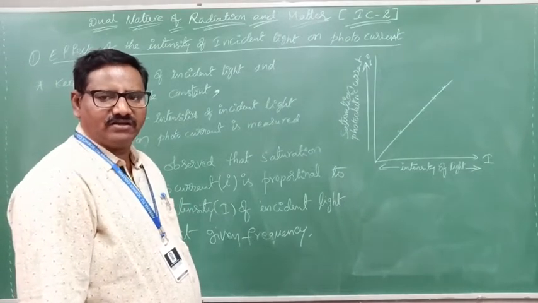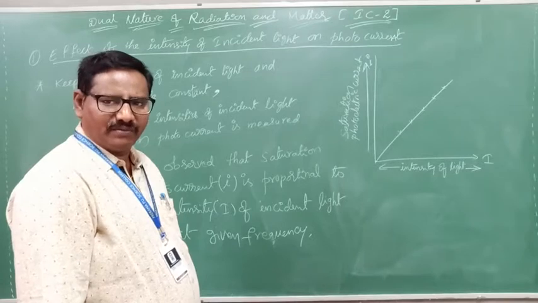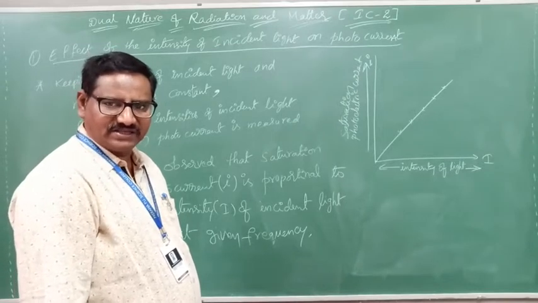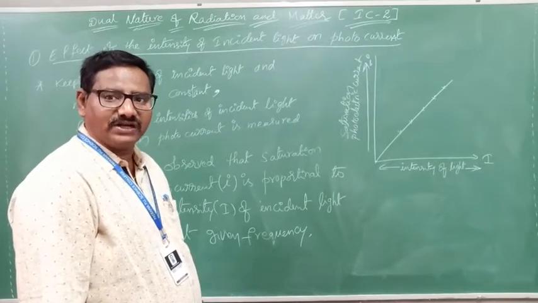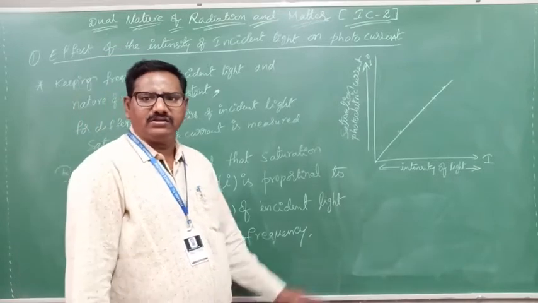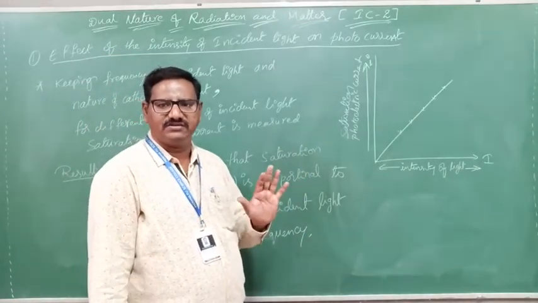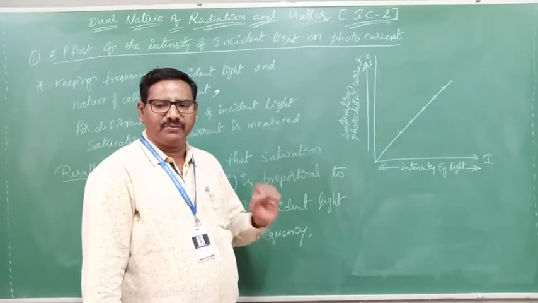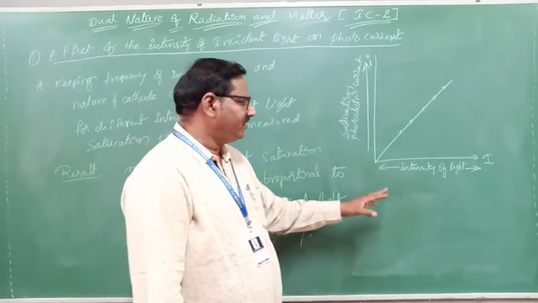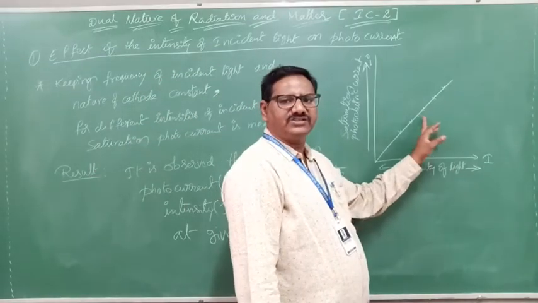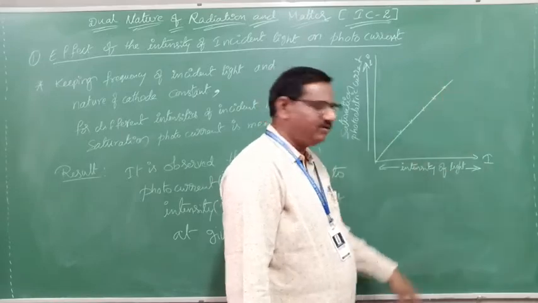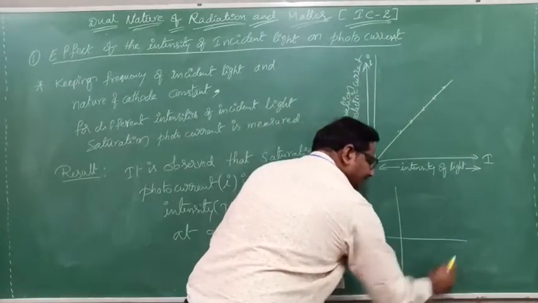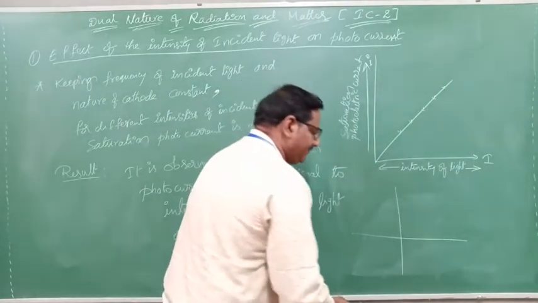If you take only one metal for different intensities, the stopping potential does not change. The stopping potential does not change. Very simple point. For different intensities, we get different saturation currents. For example, I will draw one graph like this. Observe clearly.